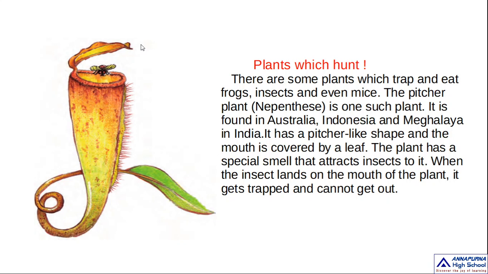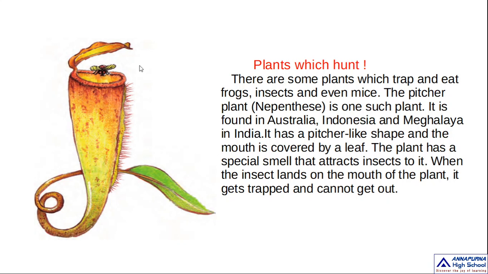Okay children. The plant has a special smell that attracts insects. So this plant has a special kind of smell to attract insects. When the insect lands on the mouth of the plant, see here, this is the insect, if any insect lands on its mouth, it gets trapped.